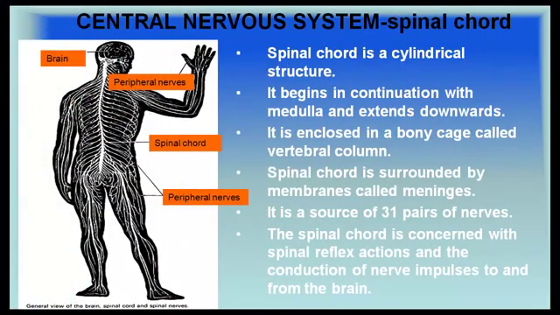The spinal cord is also a part of the central nervous system. It is a cylindrical structure. It begins in continuation with the medulla and extends downwards. It is enclosed in a bony cage called the vertebral column. Spinal cord is surrounded by membranes called meninges. It is a source of 31 pairs of nerves. The spinal cord is concerned with spinal reflex actions and the conduction of nerve impulses to and fro from the brain.